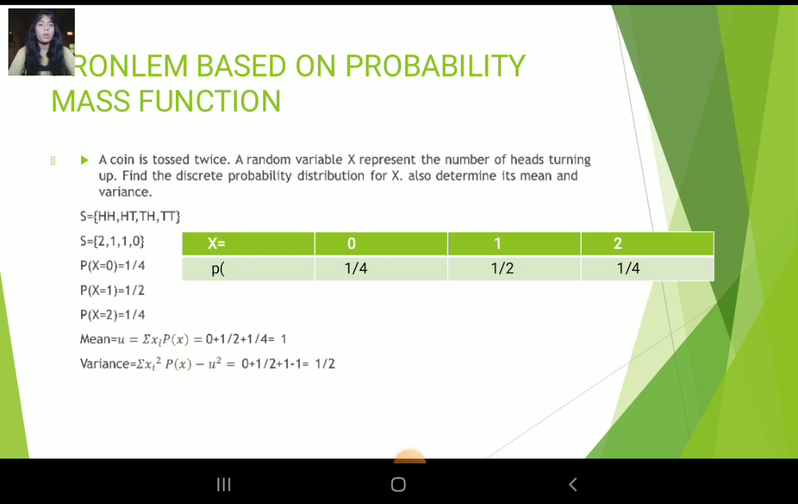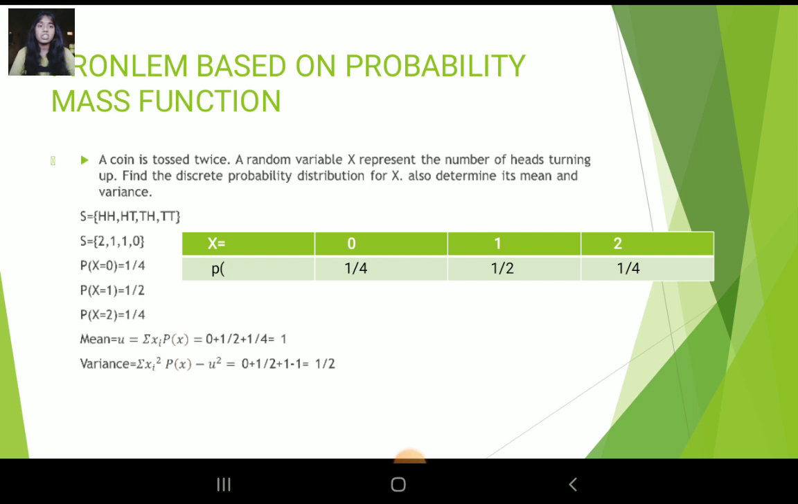Problem based on probability mass function. A coin is tossed twice. A random variable x represents the number of heads turned up. Find the discrete probability distribution of x. Also determine its mean and variance. Here x values are 0, 1, 2 and p of x values are 1 by 4, 1 by 2, 1 by 4. S is equal to head head, head tail, tail head, tail tail, so x is 2, 1, 1, 0.